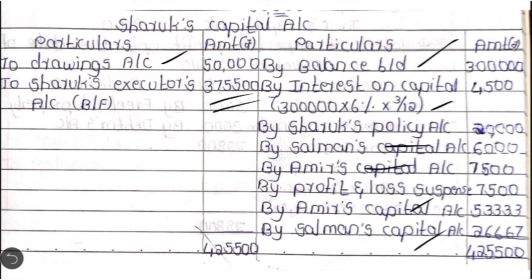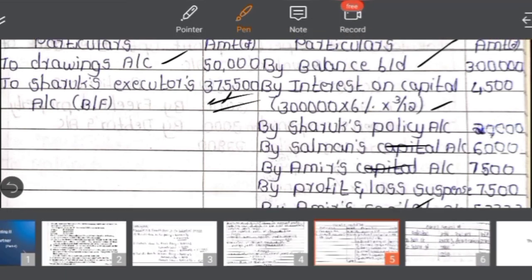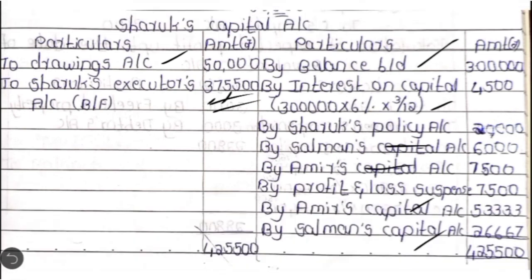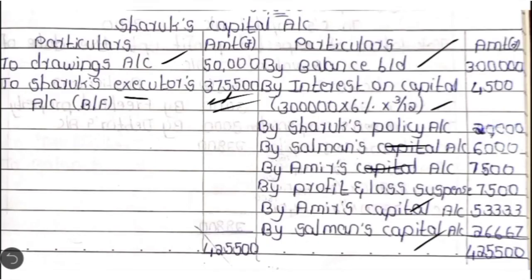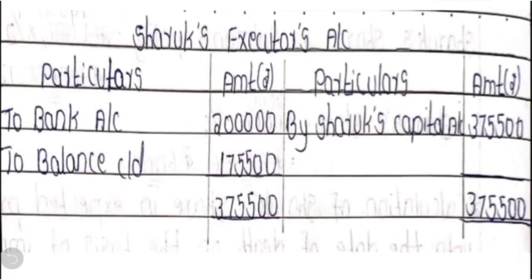We get the balance of 3,75,000. So this balance will be transferred to the executor's account. So you have to write to Shah Rukh's executor's account, final balance. Then in the executor's account, we have to bring down the balance. Here you have written to Shah Rukh's executor's account. In Shah Rukh's executor's account, you have to write by Shah Rukh's capital account, 3,75,500. It is given in the question that 2 lakh rupees has to be paid to the executor immediately.